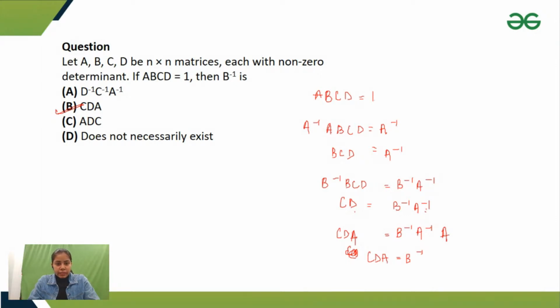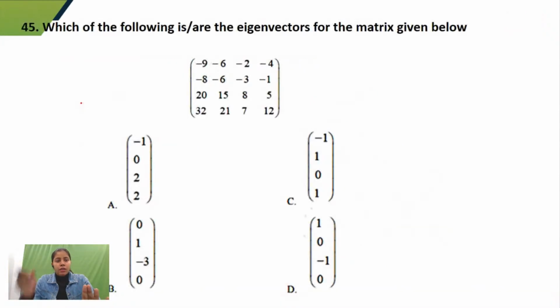So yeah, I hope this is clear. Just let me know, guys, up to now if you have any confusion. So this is another question. It says, which of the following is our eigenvectors for the matrix given below? I think this is a question from GATE 2022. Just try this one.